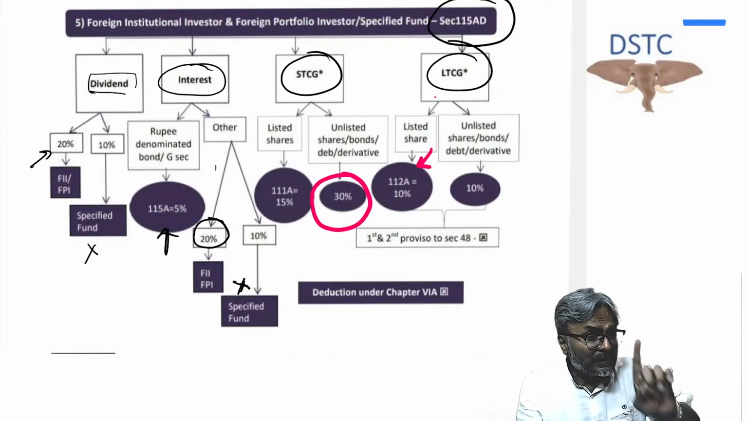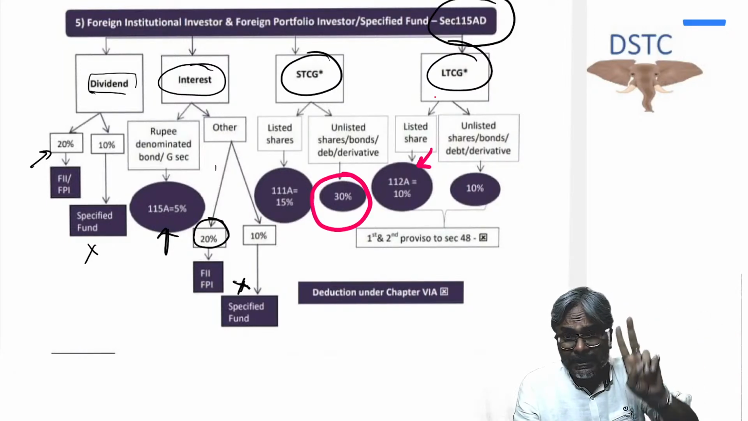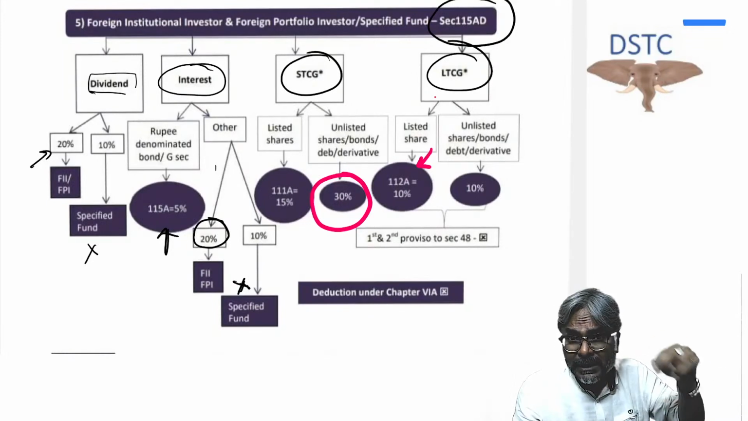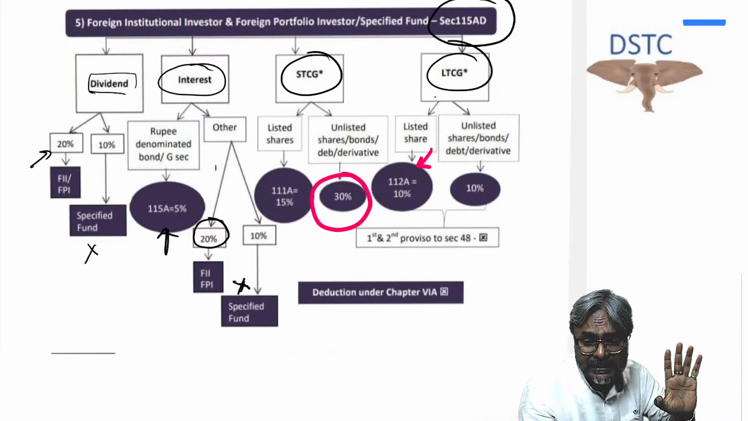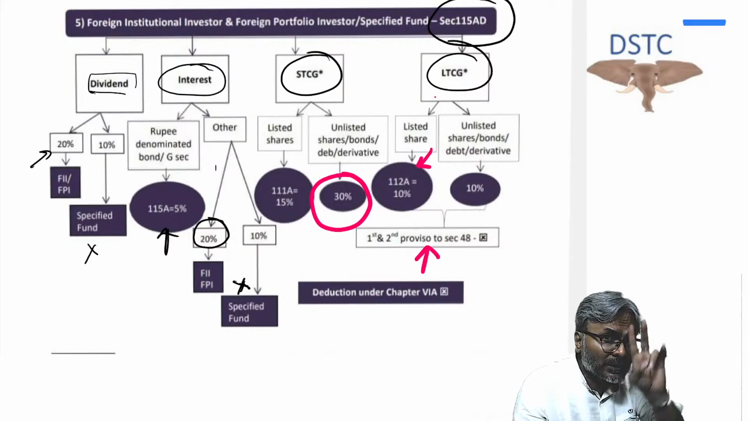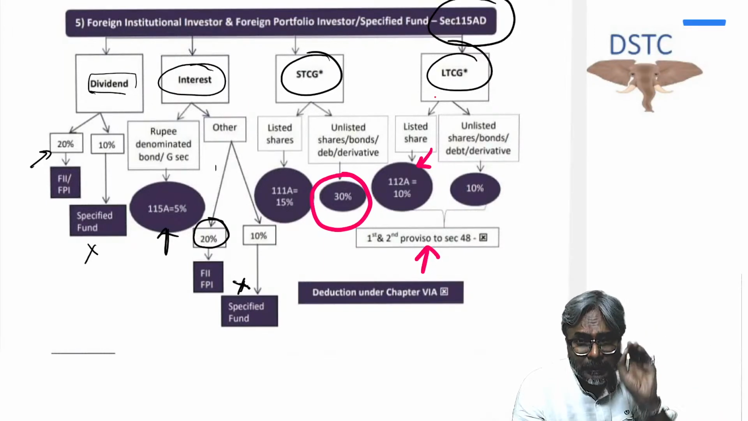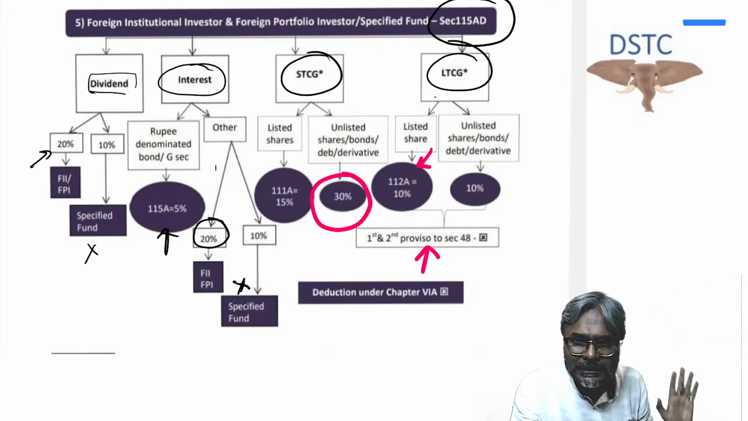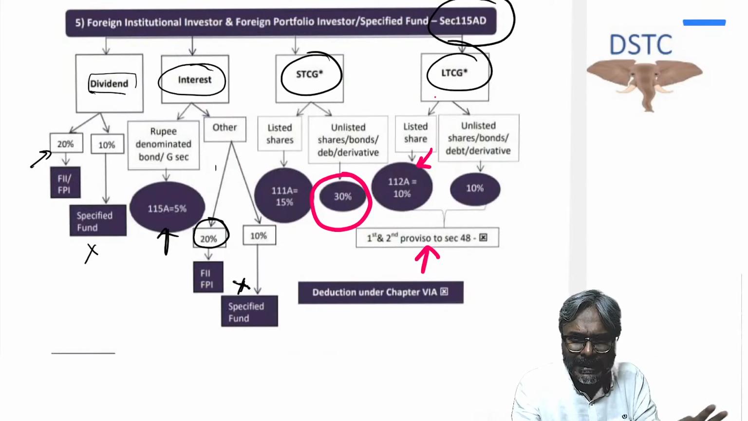That LTCG is to be determined without any indexation. It is also without any conversion and reconversion. Please don't do conversion and reconversion here. In this case, first proviso and second proviso are not applicable. So no conversion and reconversion would be undertaken. Is that clear to all of you? So simply put, whatever is the LTCG, on that LTCG apply 10% after reducing 1 lakh rupees. Fine, that is the rate.